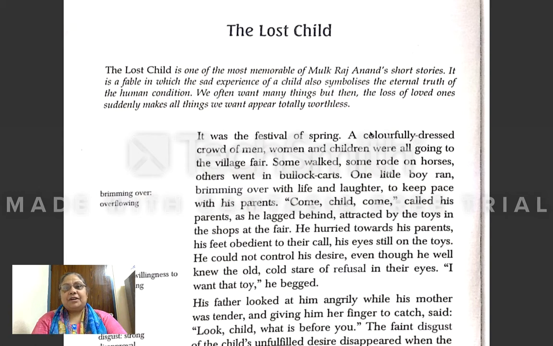Hope you must have understood the last chapter which we did in the last English class. Today, we are going to start the second chapter of our English book, and the name of the chapter is The Lost Child. What is the name of the chapter? The name of the chapter is The Lost Child.